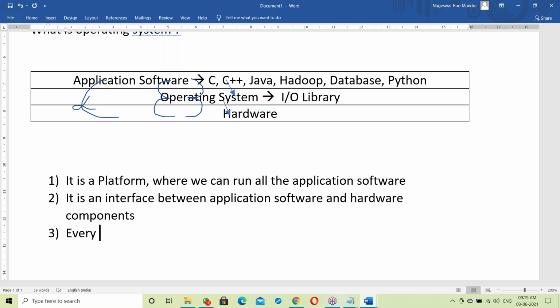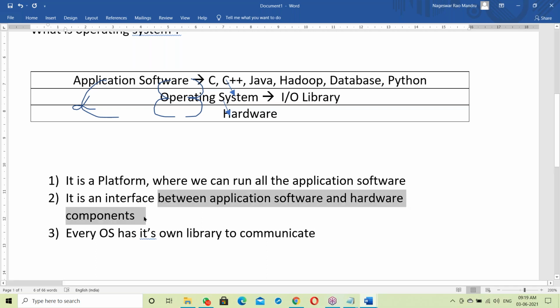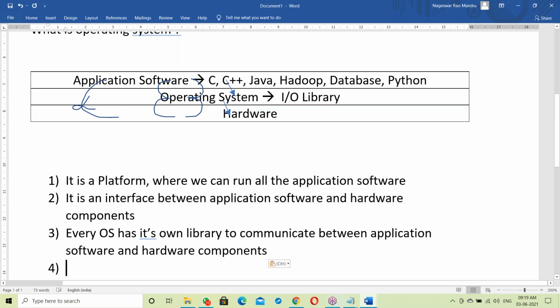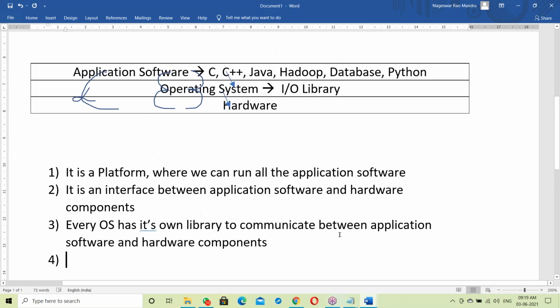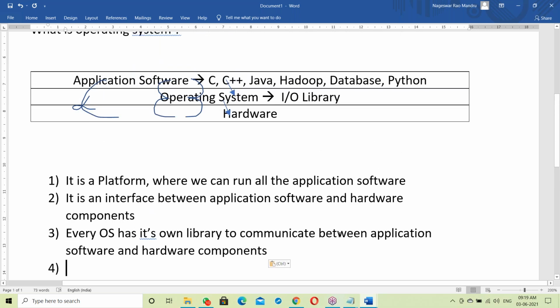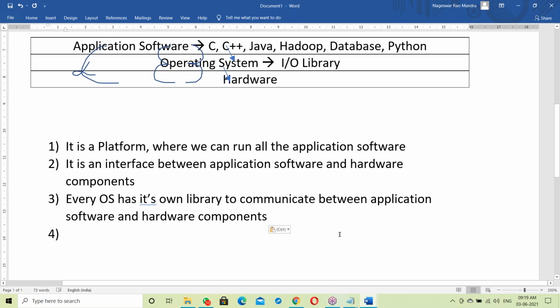Every OS has its own library to communicate between application software and hardware components. Next, one more important point to understand Java features. This point is very, very important.